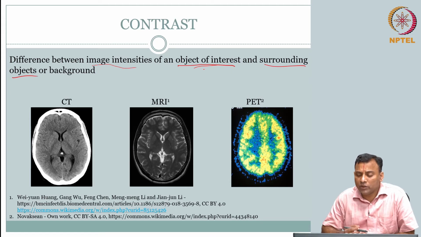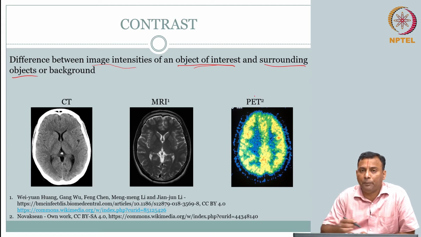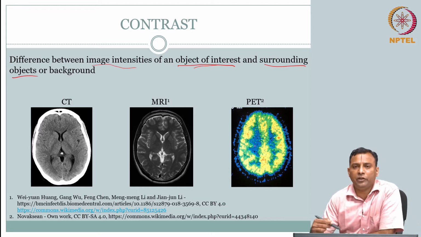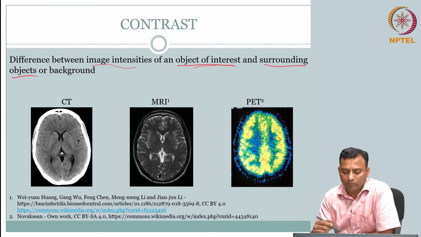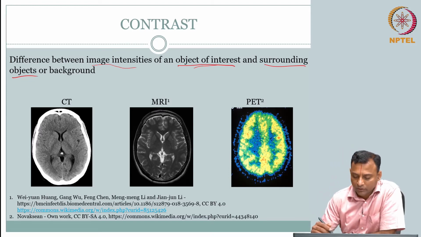Quickly you will see each one is different, but look at the contrast in PET, especially of the regions, you see a blue region and yellow. So there is a good contrast, even though it is color. Even if you convert it to grayscale, one will be more towards white, the other more towards black or grayish, right. So you will see that this region is well contrasted out compared to, for example, the corresponding regions here.